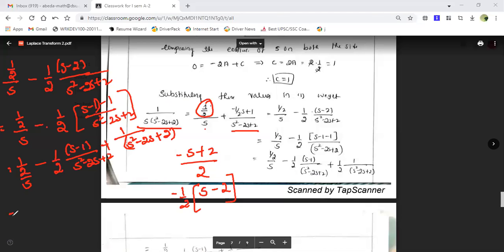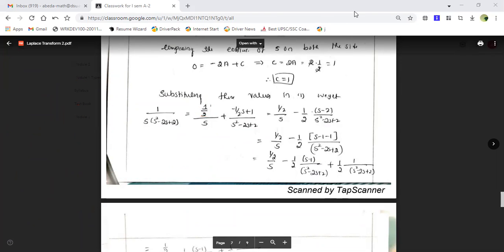So you can rewrite this as 1 upon 2s minus 1 upon 2 into s minus 1 upon, and the same thing can be written as s minus 1 the whole square plus 1, plus this also we can write as s minus 1 the whole square plus 1. This is what we have got. This is the final version of 1 upon s into s square minus 2s plus 2 by using partial fractions.